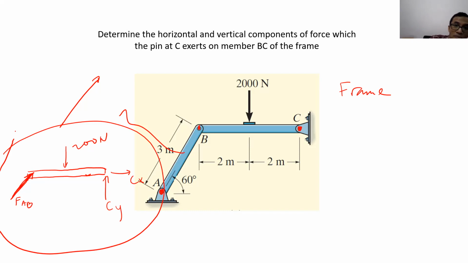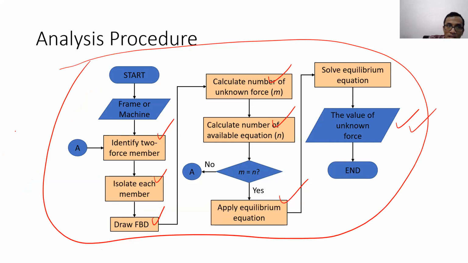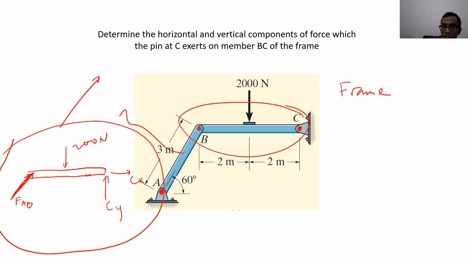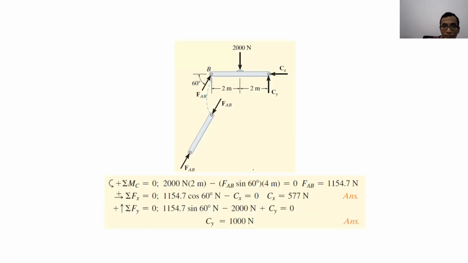Remember that member BC is not a two force member. Based on the analysis procedure, we only need to solve the non-two force member, the multi-force member. So we just need to draw the free body diagram of member BC. So it's like this, right? This is the free body diagram that I drew just now.